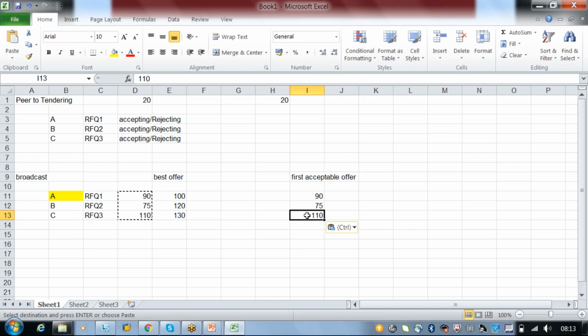It depends on the time and date. Maybe he accepted, and it can be decided by the business, right? Yes, we will just be leaving it to the business. These are the options we have, so whatever you want to choose, you can choose. This is the first acceptable offer, and this is the best offer.